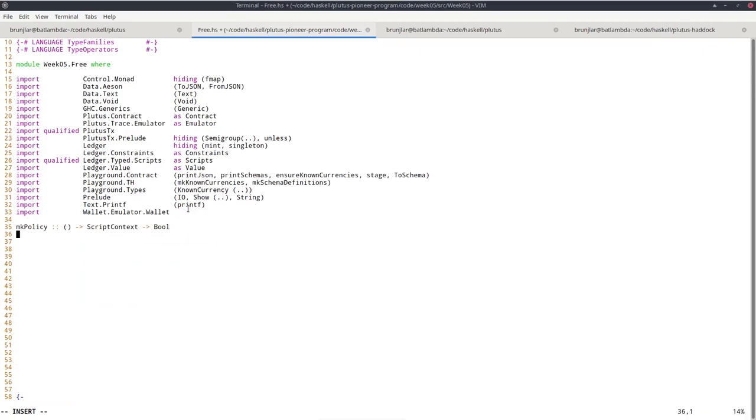So this is the typed version. I mentioned before that there's low-level Plutus, which just uses Data or BuiltinData for all arguments, and then returns unit, and failure is indicated by throwing an exception. But we won't bother with that here and immediately use the typed version. And normally for the redeemer, I would need an IsData instance, but unit has one already. So the simplest policy we can write is the one that always returns True. So no matter the script context, we just return True.